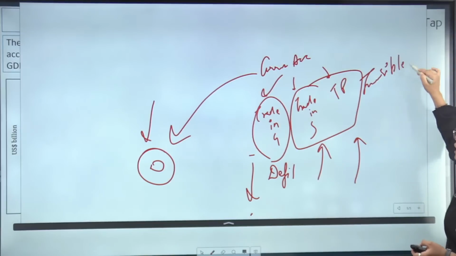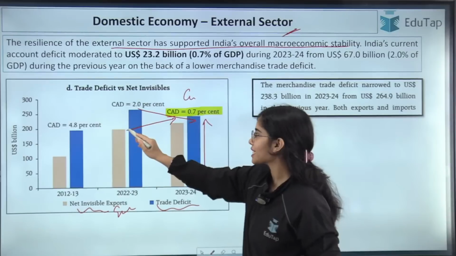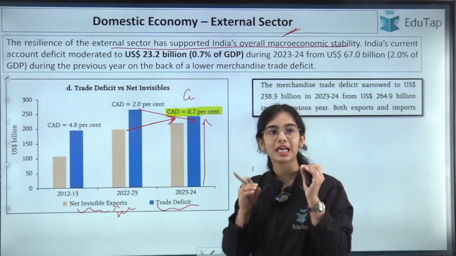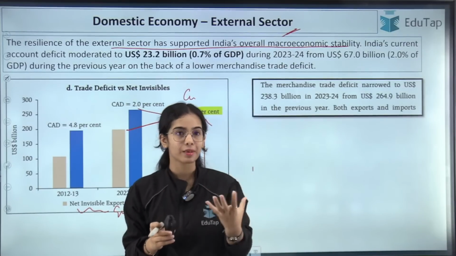They are known as invisible trade. So there is surplus in the invisible trade, and the surplus has actually increased in the invisible trade. I hope this is clear. So what is happening is that the resilience of the external sector has supported the macroeconomic stability of our country.